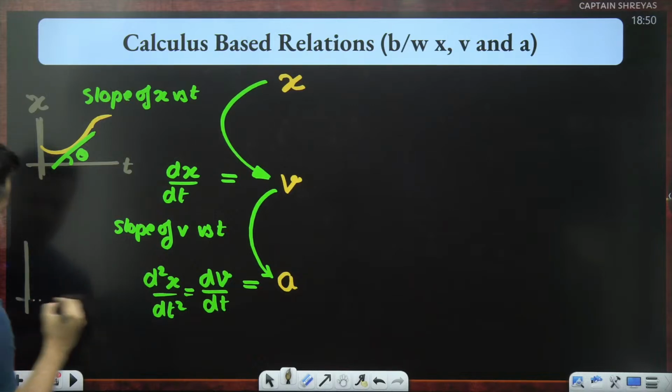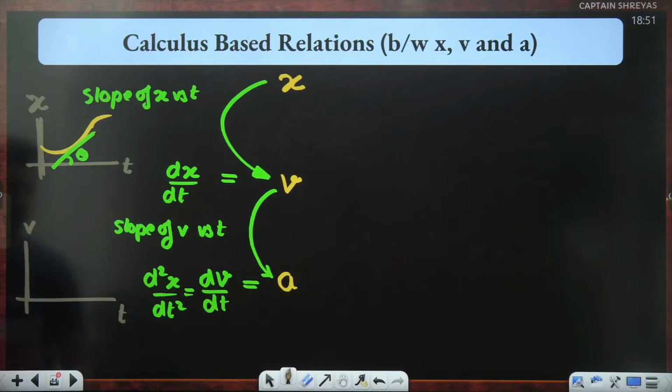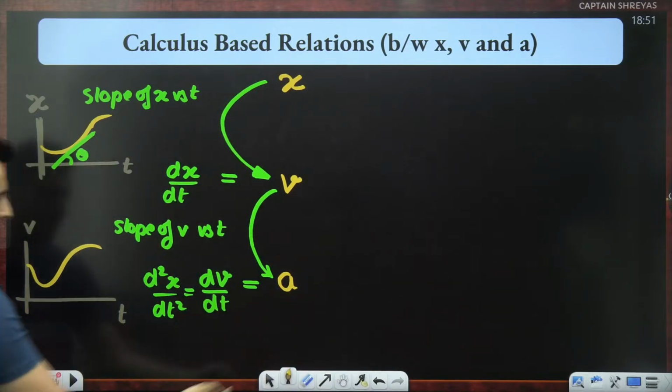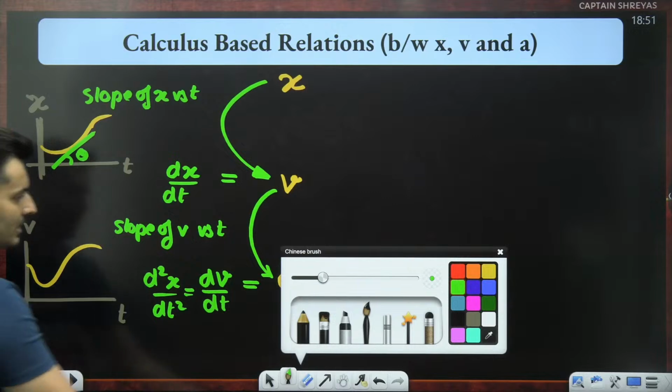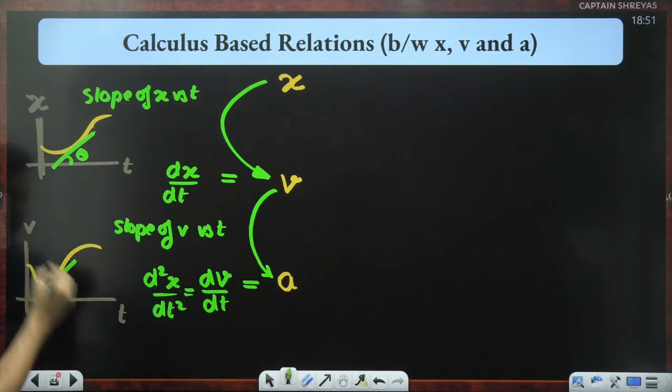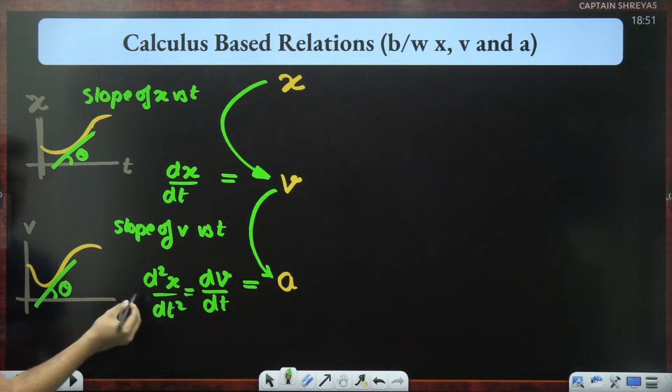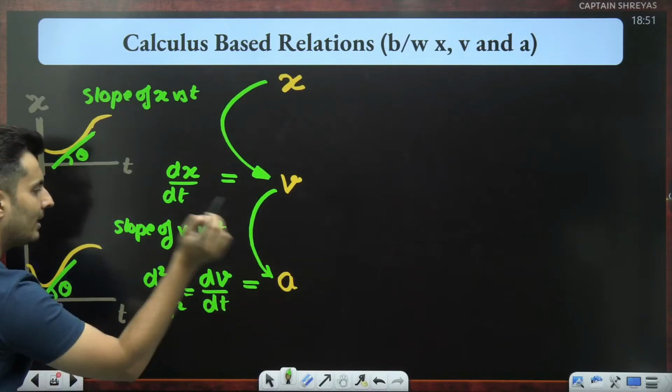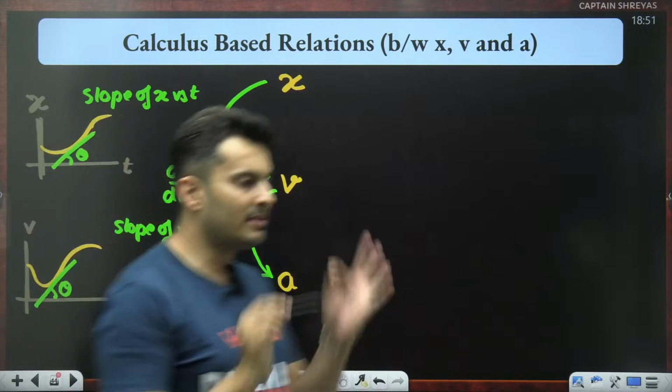Meaning, if you have been given a graph of velocity with time and it goes something, let's say like this, you again draw a tangent to the velocity-time graph. You measure the slope, which is tan theta. You will get the value of the acceleration.